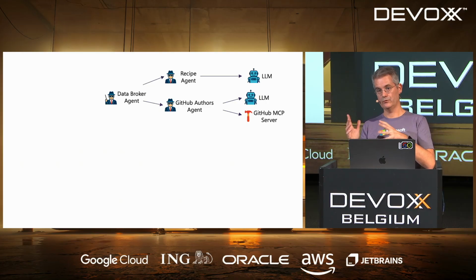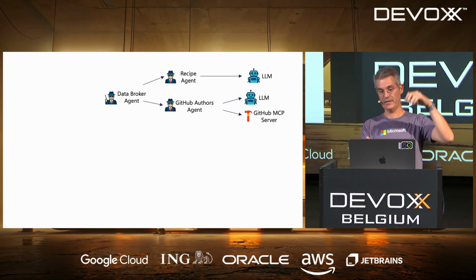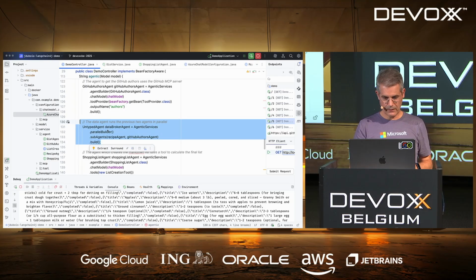There are two ways to do those workflows in LangChain4j. You can either do what we call pure agentic workflows, so there's an LLM, and we put some text to tell the workflow agent what to do. So I want to get the recipes, I want to get the GitHub authors, and you hope that the LLM will call it correctly. Or there's an API to do this, a Java API, which is what I'm doing here.